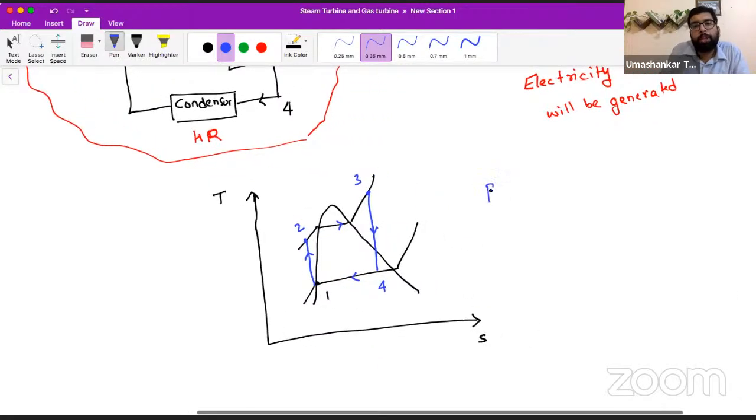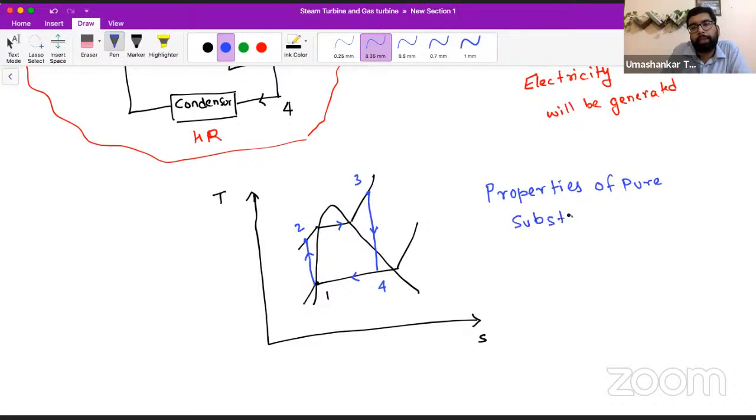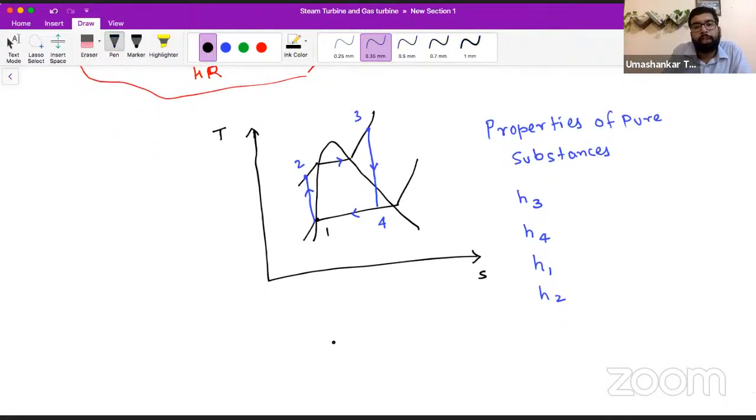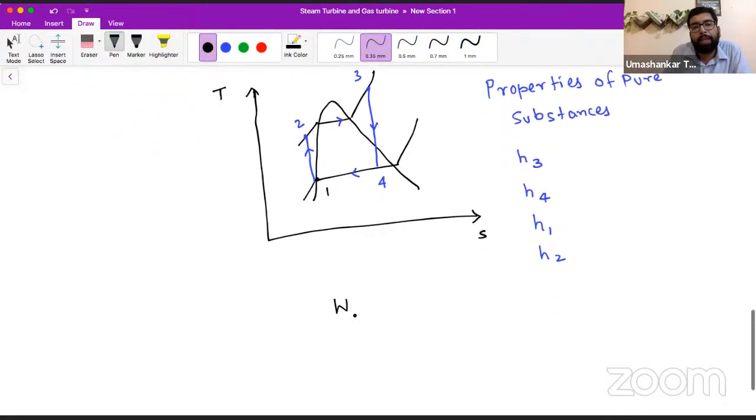By using a chapter in thermodynamics named Properties of Pure Substances, which was already there in the previous GATE syllabus, we get the idea how to calculate the enthalpy of point 3, point 4, point 1, and point 2.